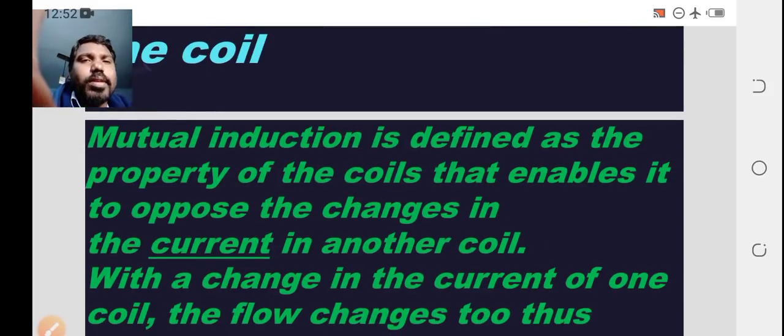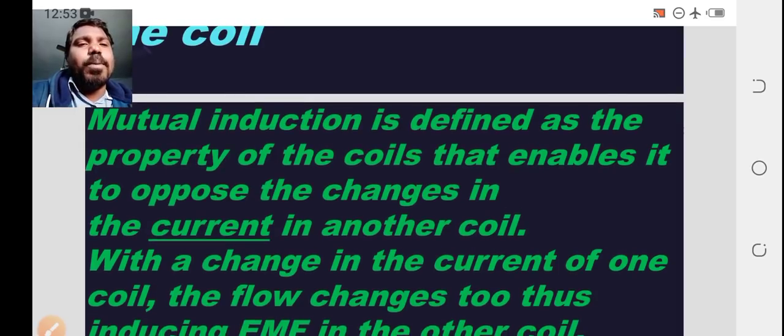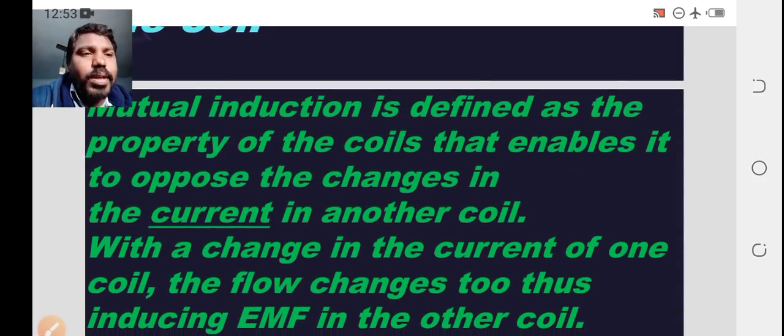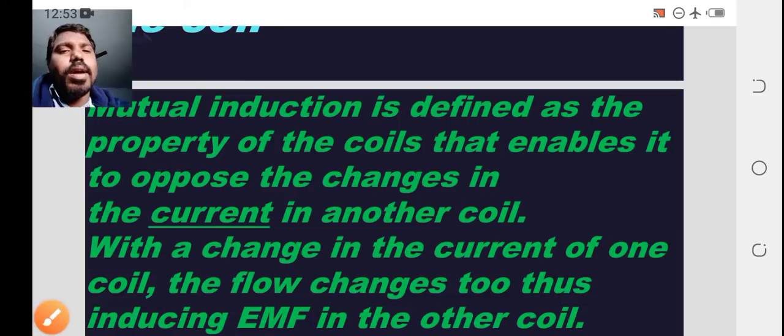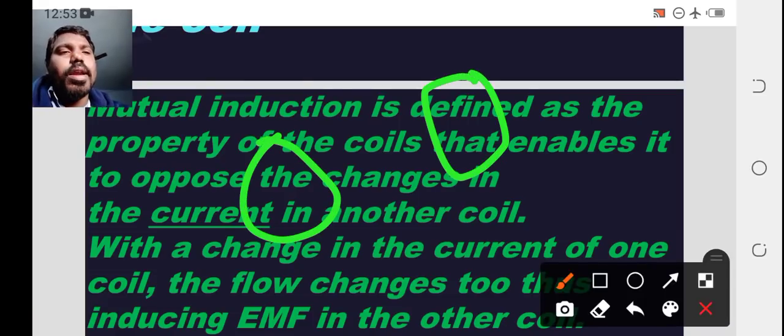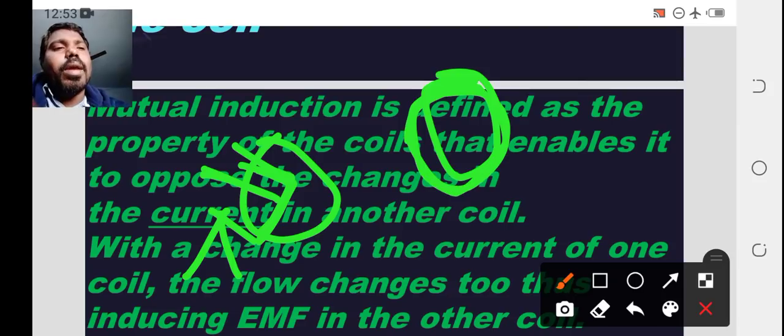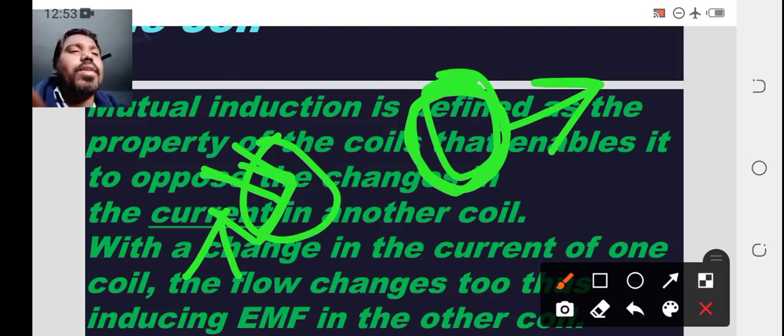Next, coming to the other one, that is about the mutual induction. Mutual induction is defined as the property of the coils that enables it to oppose the change in the current in another coil. So here we are taking two different coils, coil 1, coil 2. If you have variation in the current in this coil, according to this variation there is a magnetic flux changing in this coil, there is a magnetic flux changing in another coil. This is about the